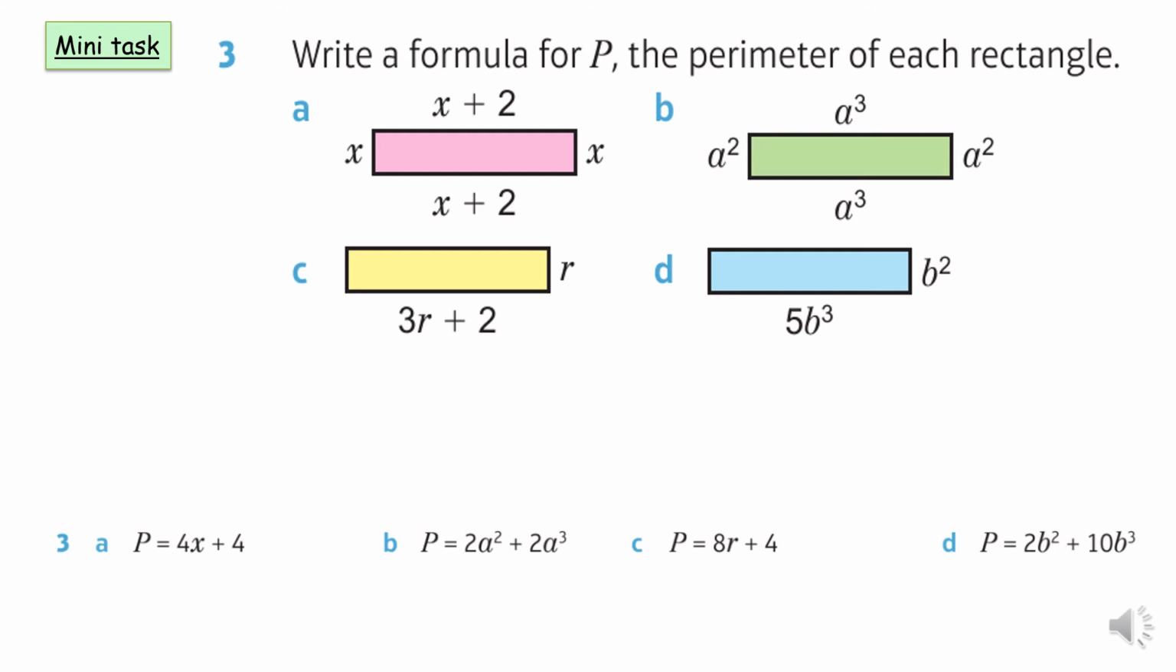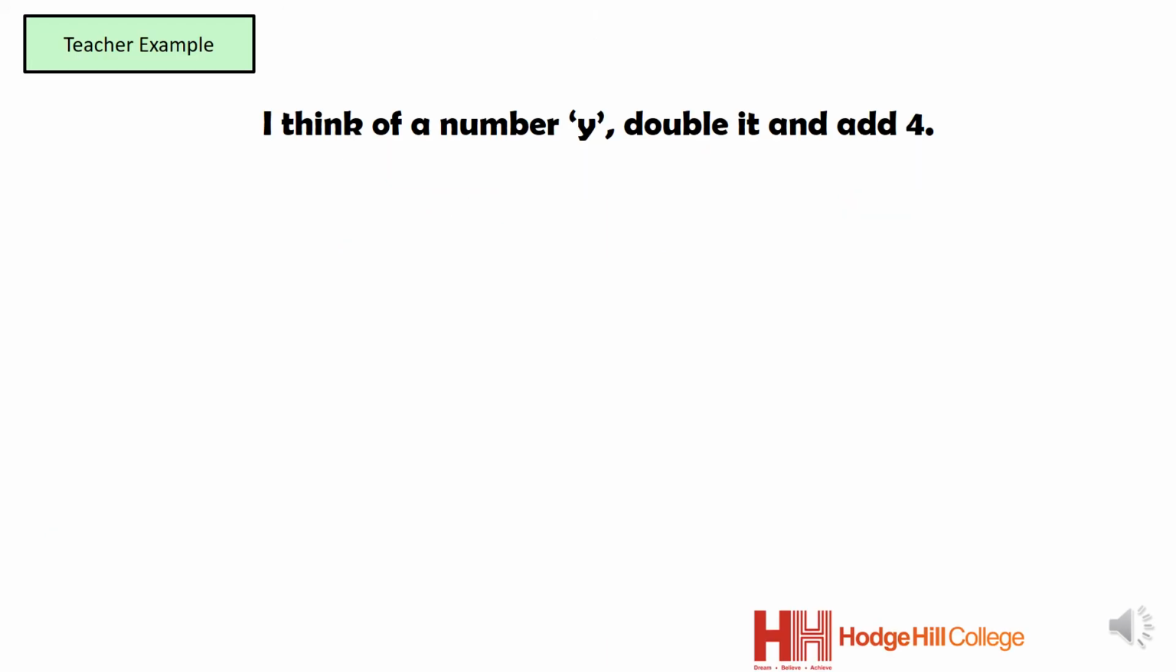Right, okay, we're going to move on now. You get a sentence and then you have to use that sentence to write an expression. Have a look at this sentence. I think of a number y, double it, and add 4. So you have to write an expression for that sentence. So double the y is going to be 2y, 2 lots of y, and then add 4, like that. 2y add 4.